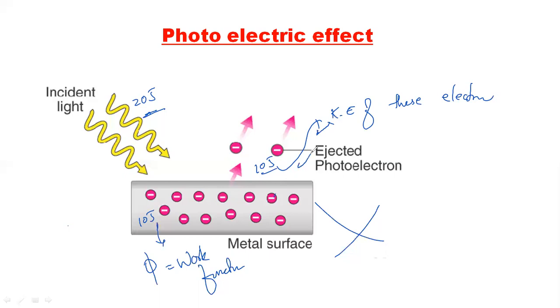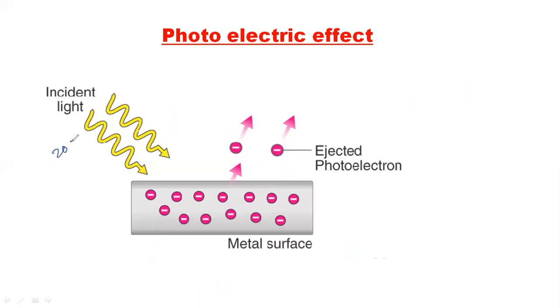So Einstein also used Planck's equation to explain this particular photoelectric effect. Here you have to understand that the photon has 20 joules of energy and it is releasing 10 joules here. That is, the photon transfers energy to the electrons. So this photon will transfer the energy to the electrons here. So whenever the photon with 20 joules transfers this energy to the electrons, the electrons will come out with only 10 joules. That means the remaining 10 joules will be used to remove the electron from the surface here.